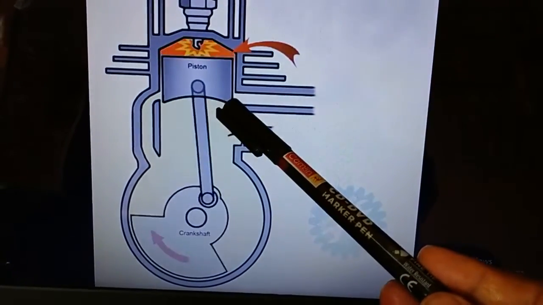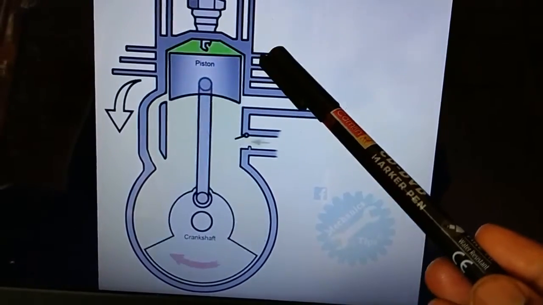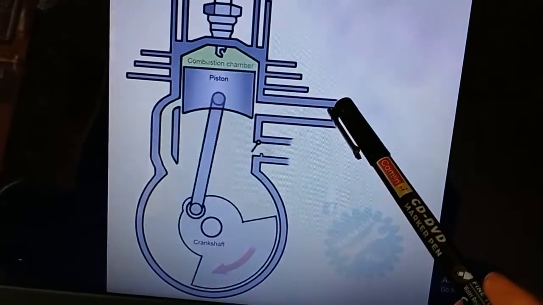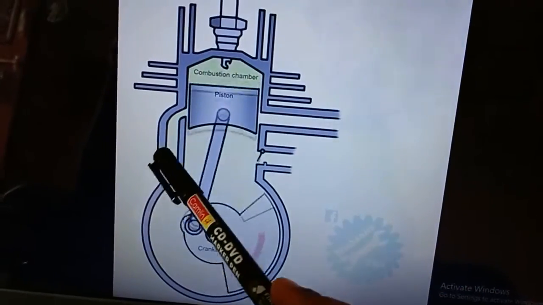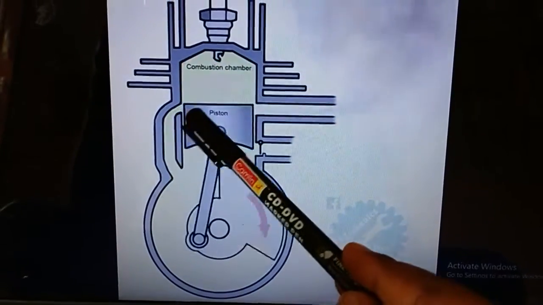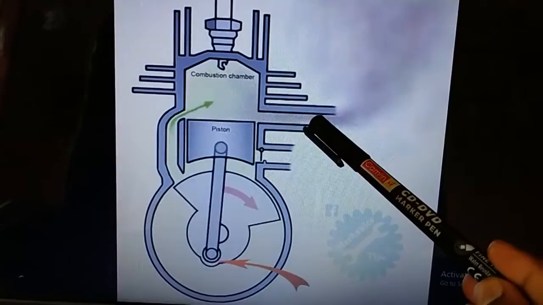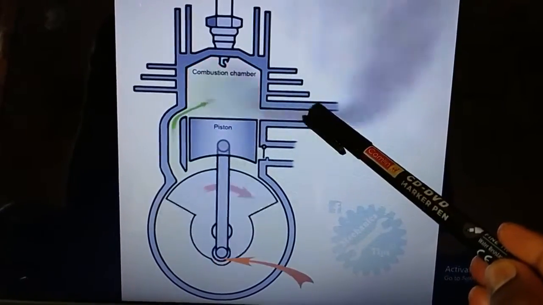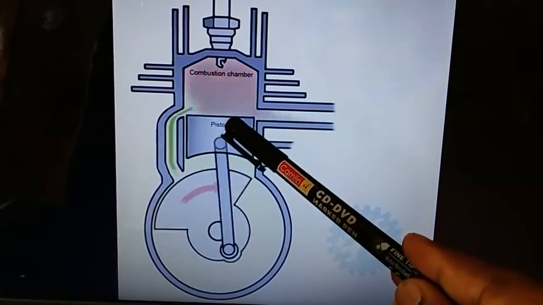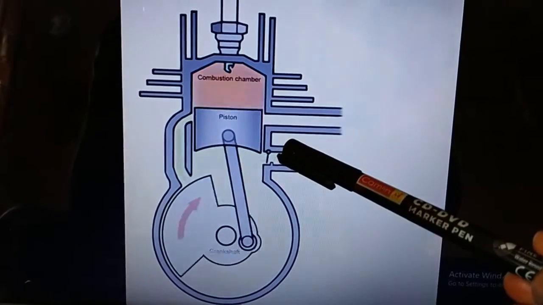When the piston moves from BDC to TDC, the transfer port and the exhaust port will be in closed position, and the inlet port will be in open position. Okay, this happens in the first stroke.